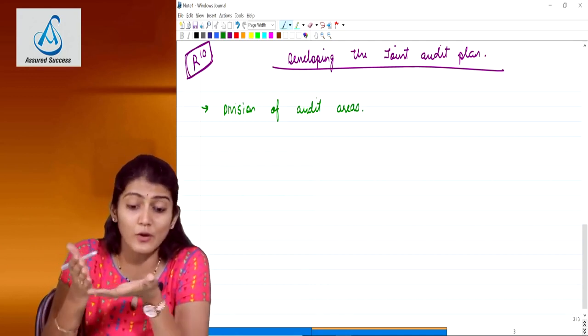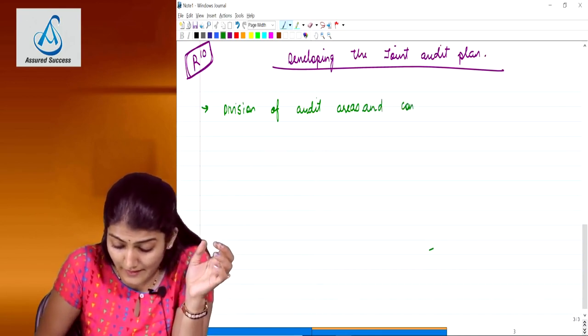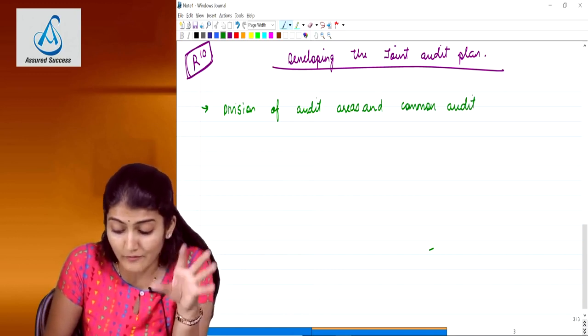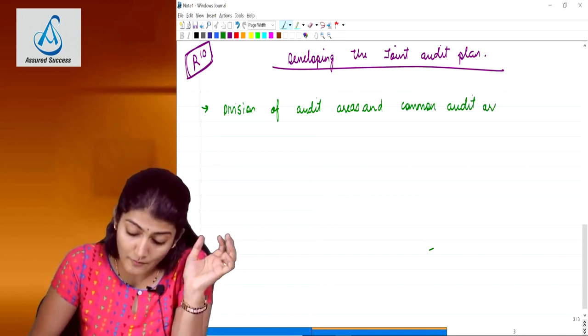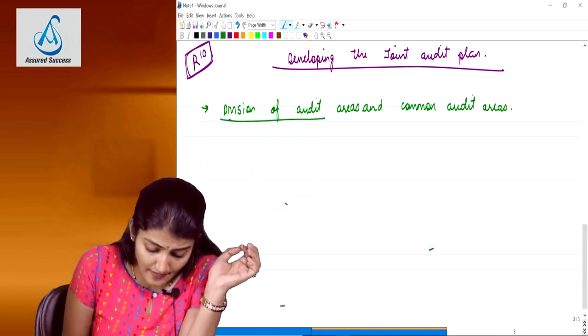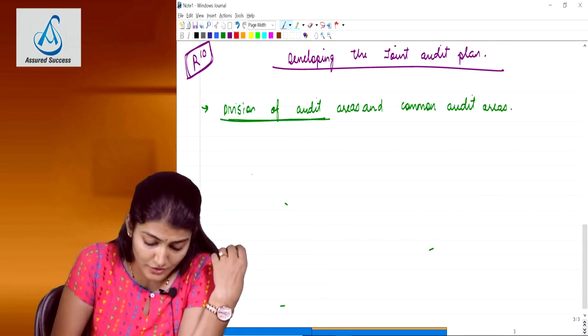the division of the audit work, and also certain areas of work they may not decide to divide, and they may decide that all of us collectively will audit. So the common audit areas. Okay. What does the standard say? How should the division of the audit work be done?